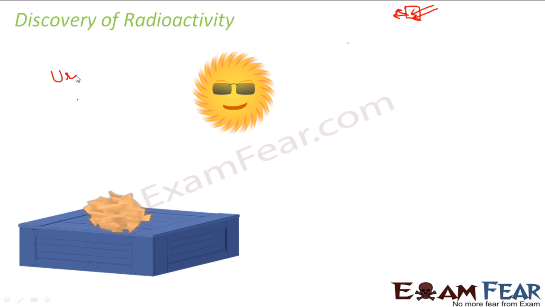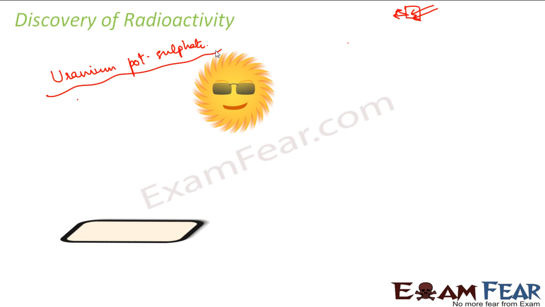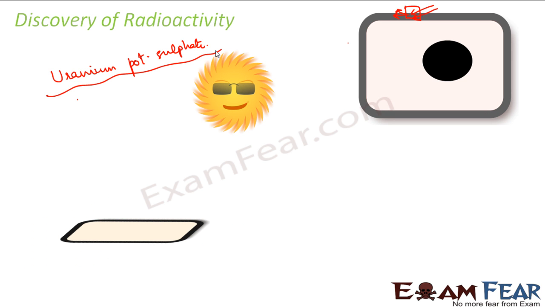So he used uranium potassium sulfate. This was the substance which he used. And then what did he observe? Now this time when he developed the photographic plate, he saw a black spot on the photographic plate. There was some spot present on the photographic plate. What does this mean? This means that there has been some radiation emitted from somewhere which could reach this photographic plate. So now his question was, from where was this radiation emitted?